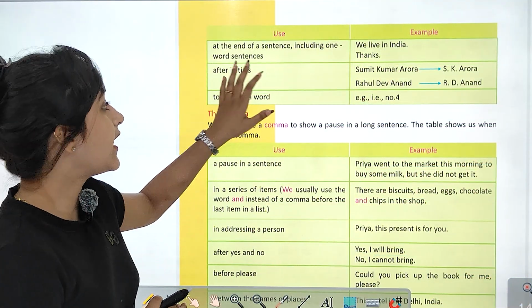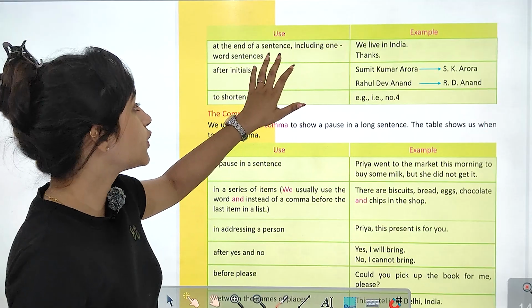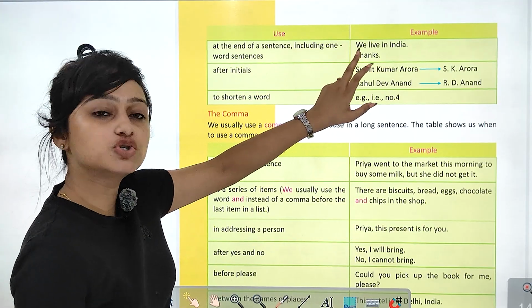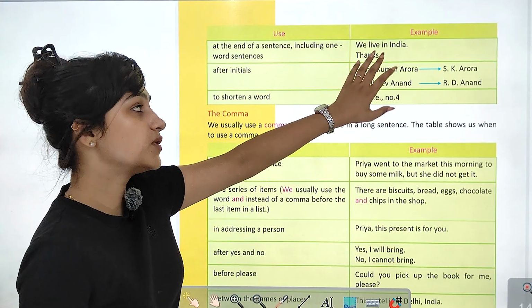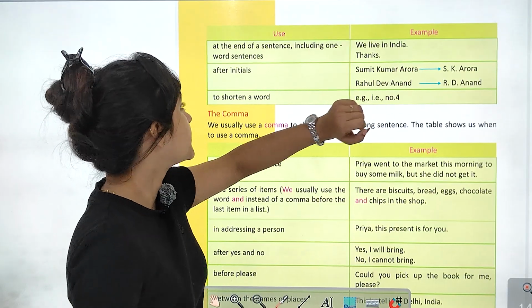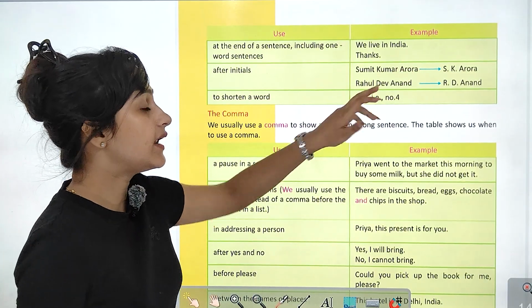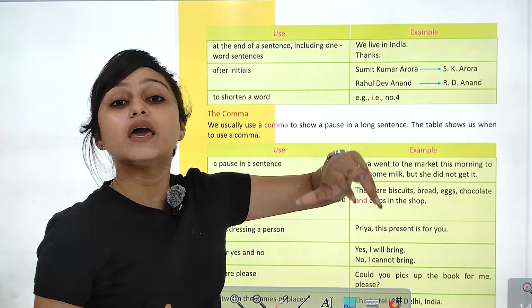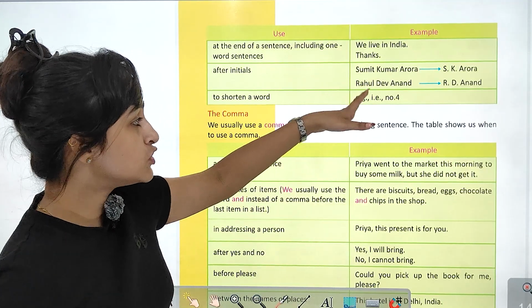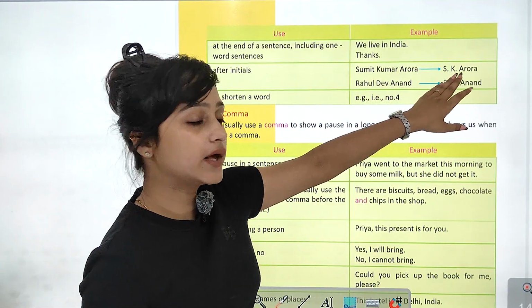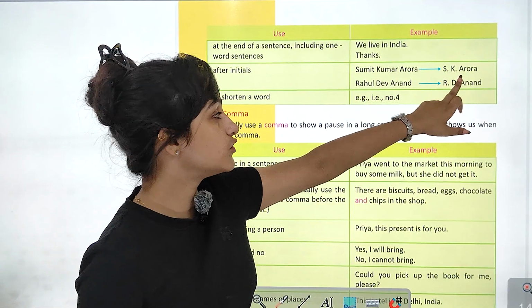Use: क्या है इसका, at the end of a sentence you always use a full stop. In a one word sentence भी होगा वहाँ भी आप full stop use करोगे. We live in India या फिर Thanks. India, we have used full stops over here. After initials के बाद like S.K. Arora, M.K. Gandhi. So with Arora, Sumit Kumar Arora के S.K. Arora कर दिया तो we have used full stops.